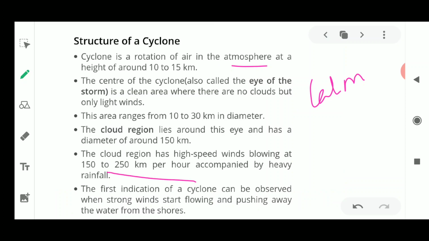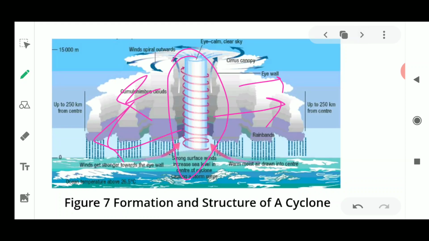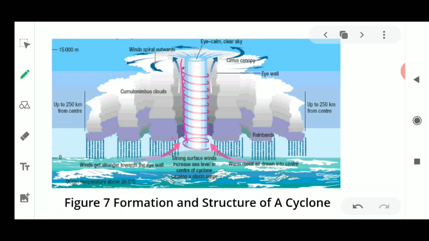So as you could see, that speed is very high, and it is flowing in the form of high speed winds. You could see the diagram is also shown. I'll quickly explain the diagram of the structure, so that you could understand how the cyclone is formed. In the center of the cyclone, there is a very calm area which is known as the eye.